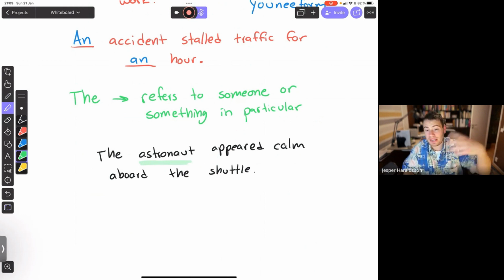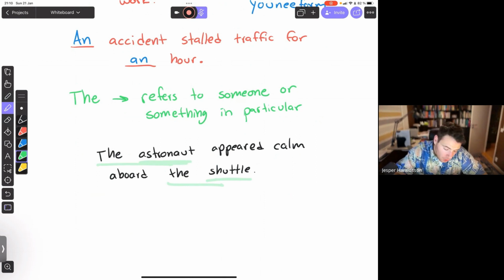It's not a astronaut, it's the astronaut. It's that specific astronaut, and it's not just any shuttle, it's the shuttle. There might have been context before this where you had said maybe it was the Mercury shuttle, or the SpaceX shuttle that just went up, and therefore you've introduced it as a specific shuttle. So we're keeping it specific. It's a particular shuttle. It's the shuttle. It's the astronaut.